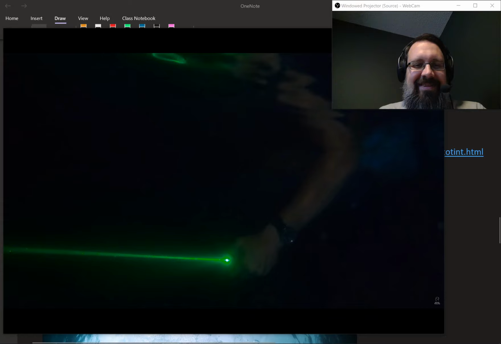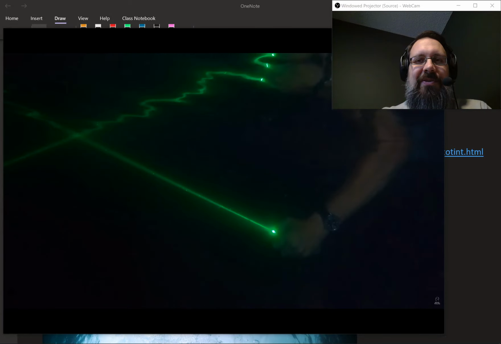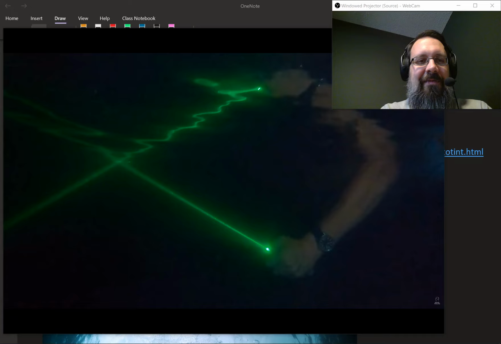All right, so he's got this laser. It's underneath water. And so he's slowly increasing the angle of the laser. And now there's your total internal reflection. But once he hits the critical angle, it stops internally reflecting.